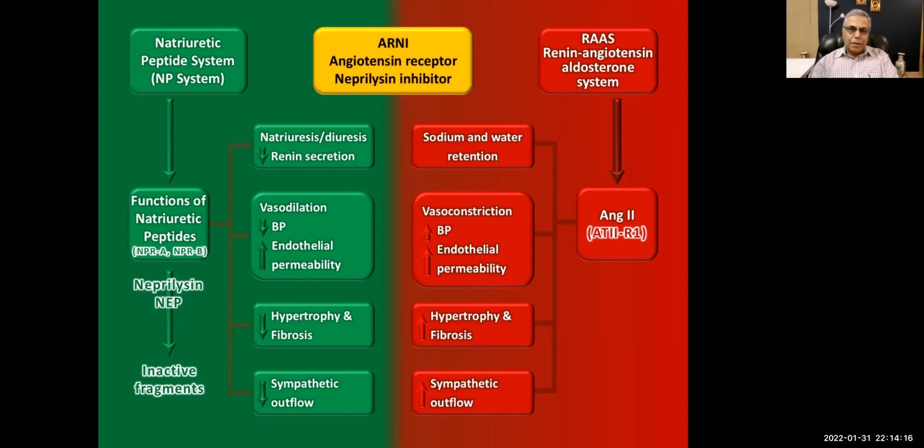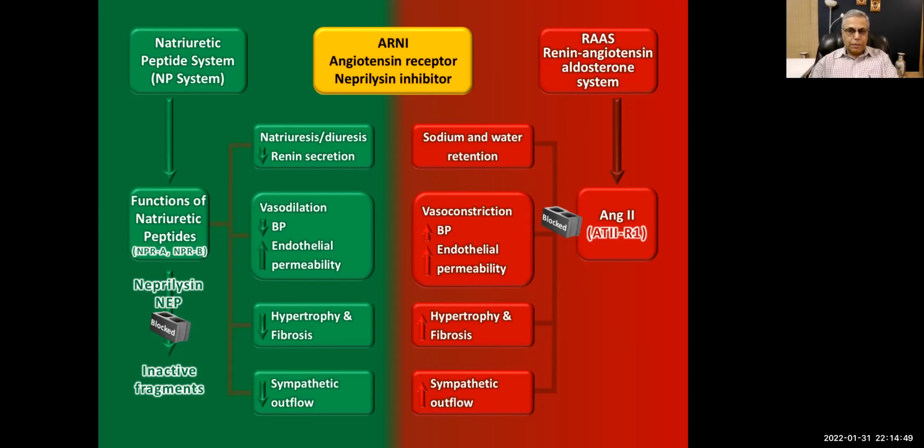So we need a drug. We need a drug which is an angiotensin receptor and neprilysin inhibitor, right? And that drug is what I will show you in a minute. So here it is. This neprilysin inhibitor is going to block this part. So we will get higher levels of natriuretic peptides, which is a good thing. And the ARB, valsartan, is going to block the effect of angiotensin 2.